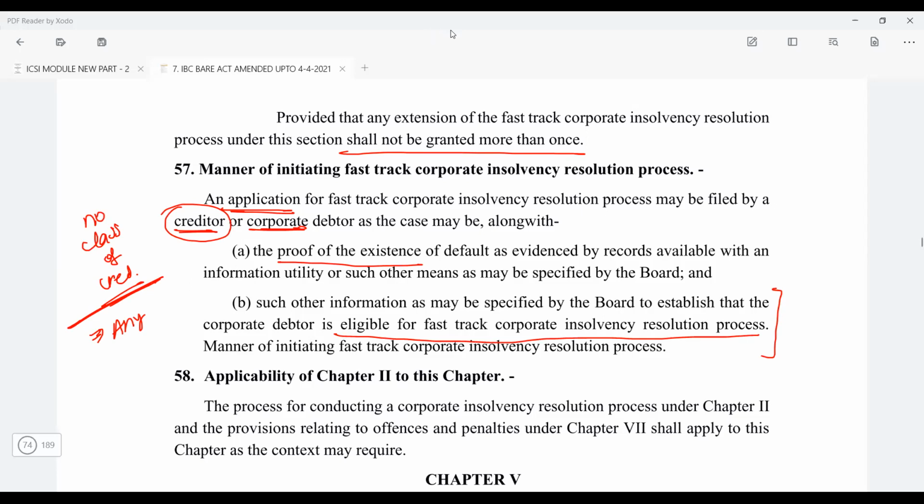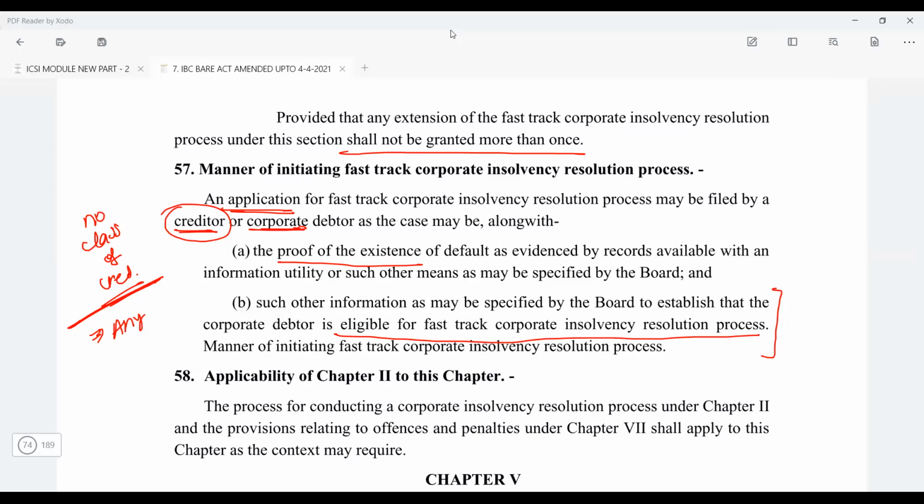Now I just have one question. Let's say the fast track CIRP process has commenced, and during the process, any person or the resolution professional gets to know that the corporate debtor is not eligible for fast track CIRP. What is going to happen in that case?